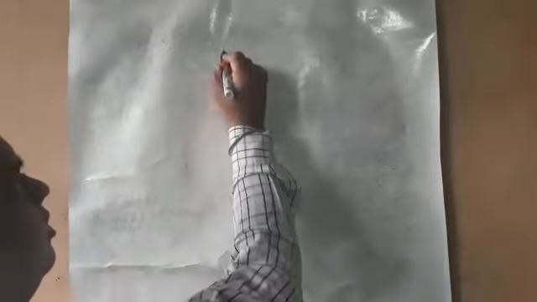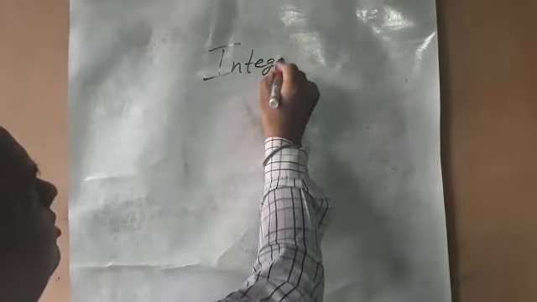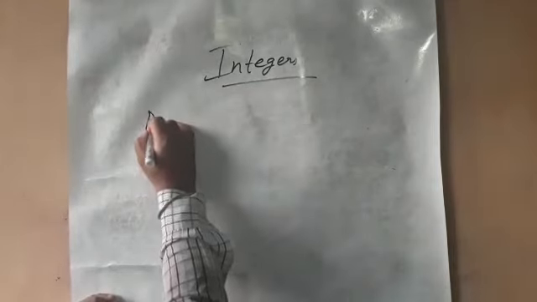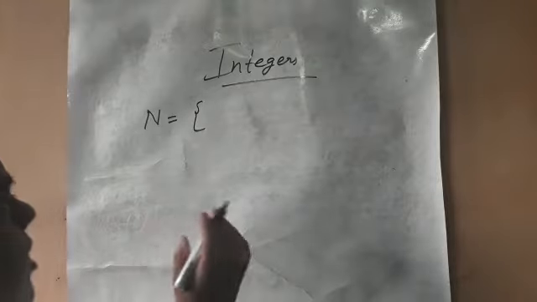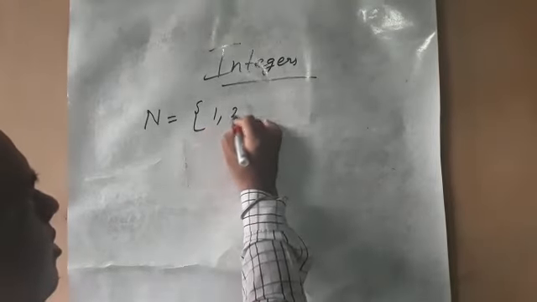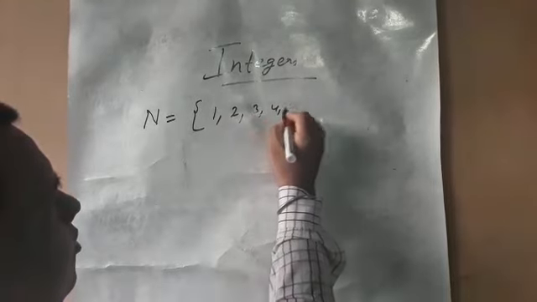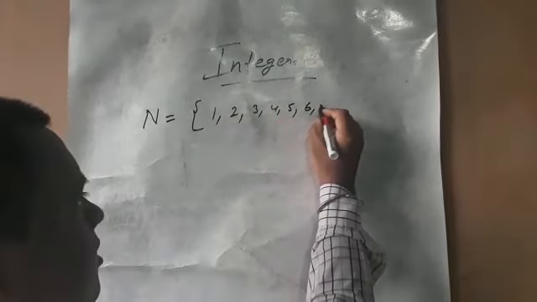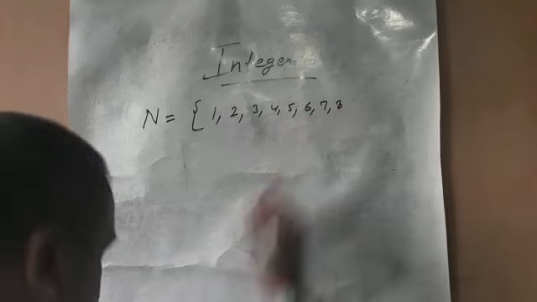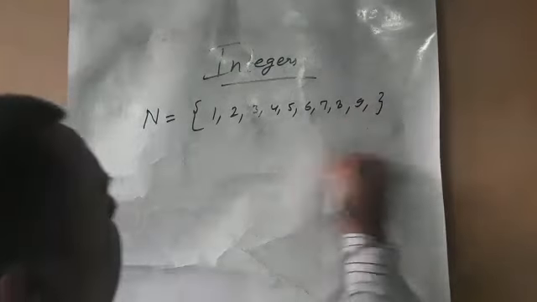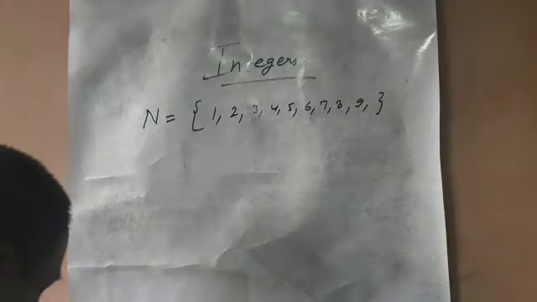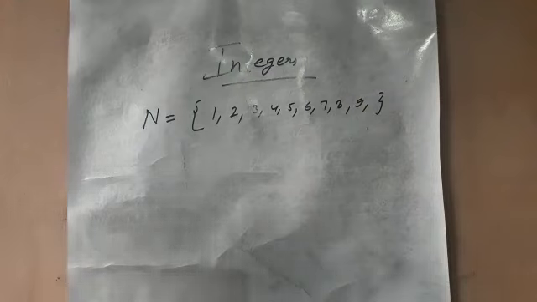Now we revise the chapter integers. What do you understand by the term integers? You know very well natural numbers. The symbol of natural number is capital N, and it is also known as counting number, which starts from 1, 2, 3, 4, 5, 6, 7, 8, 9 in this way.